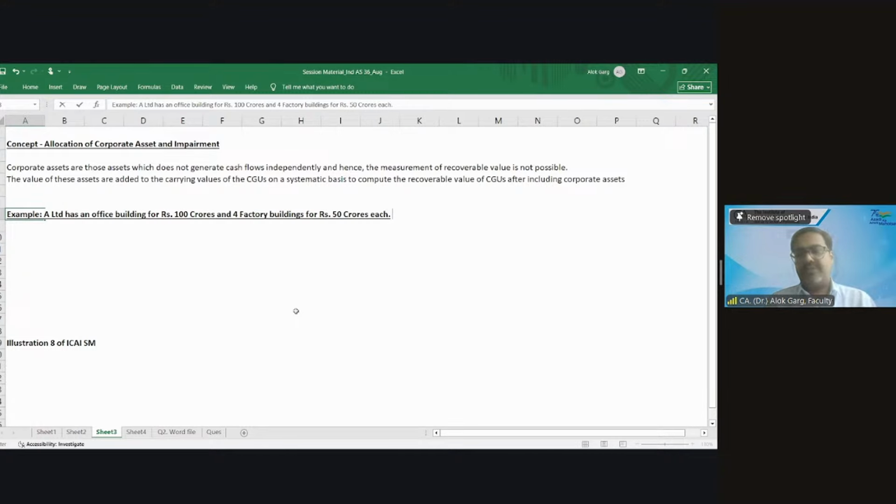Advise what will be the value of the CGUs and how the office building is allocated to the CGUs.